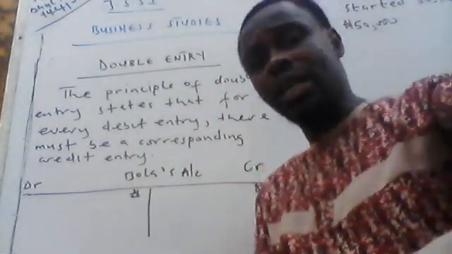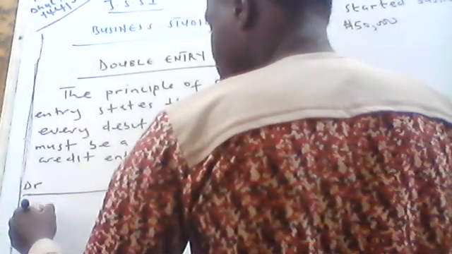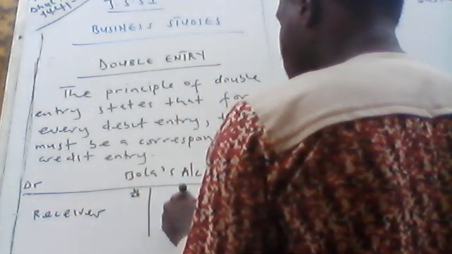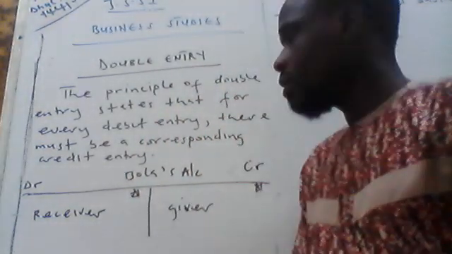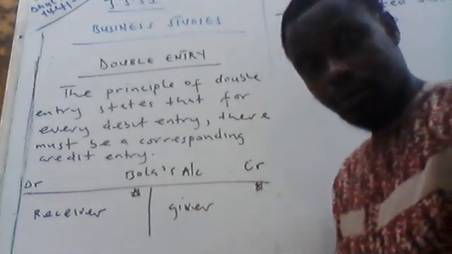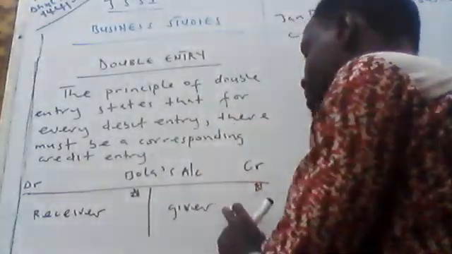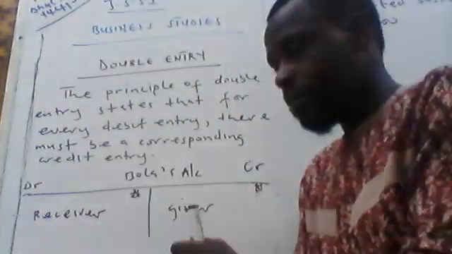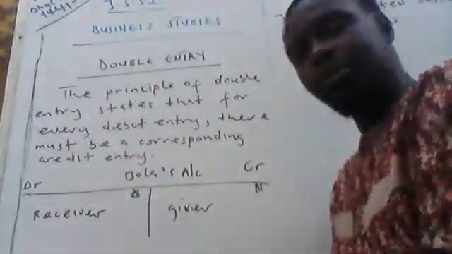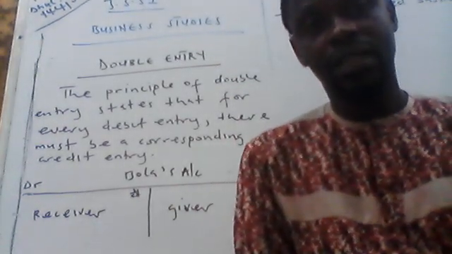And the other thing I want you to understand again is that we normally debit the receiver and we credit the giver. We debit the receiver and we credit the giver. Is that clear to you now? We debit the receiver, then we credit the giver. Whenever you are receiving something, it should be debited. When you are giving something out, it will be credited. Please take note of this. It is very, very important.